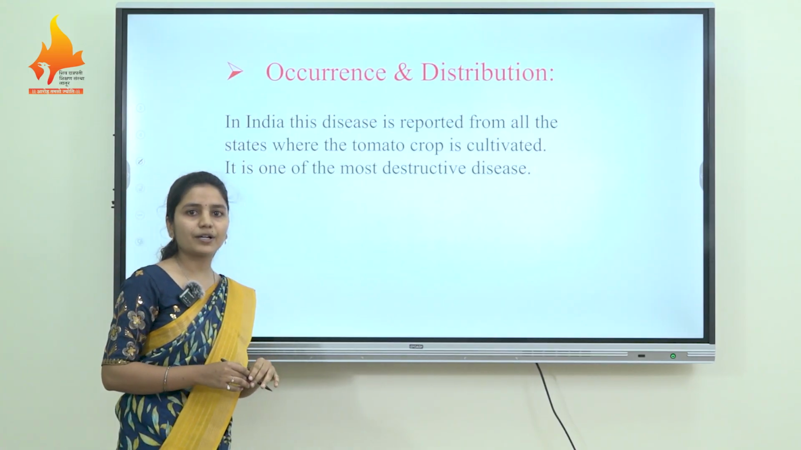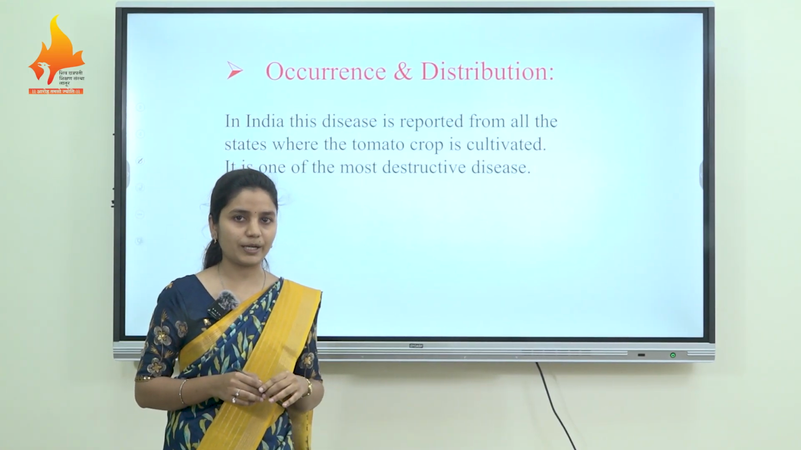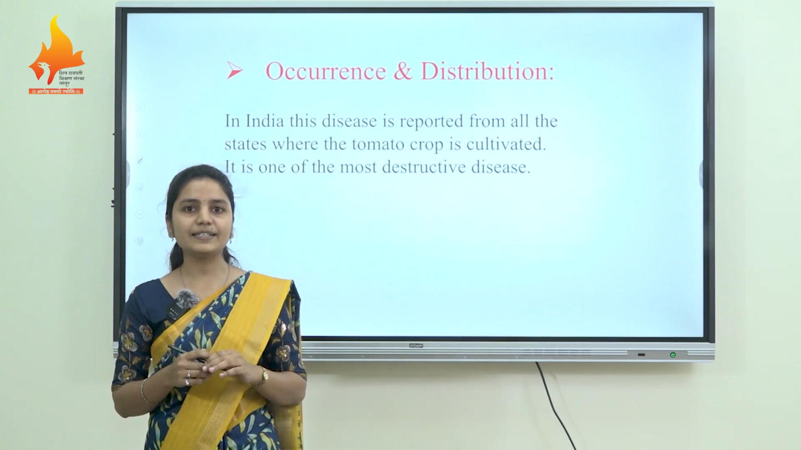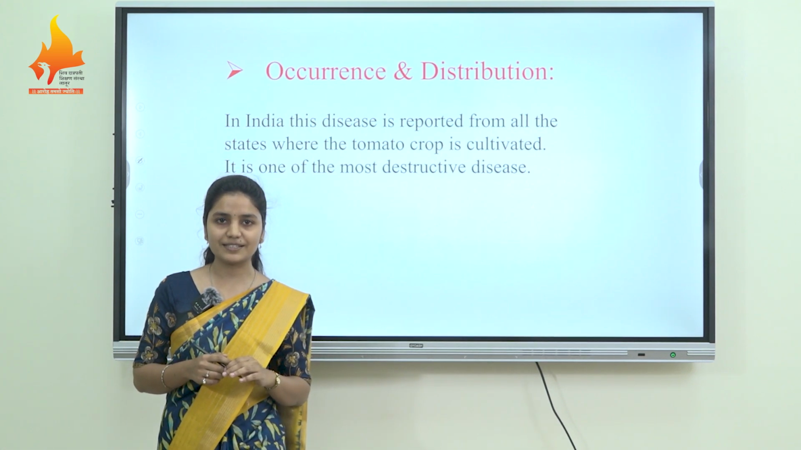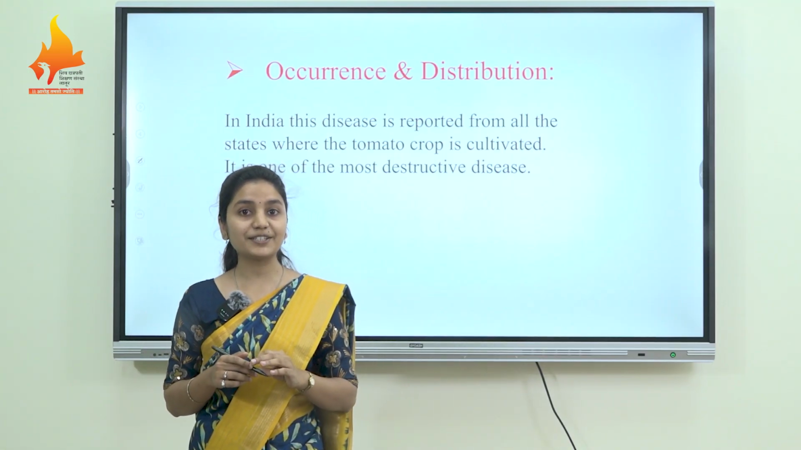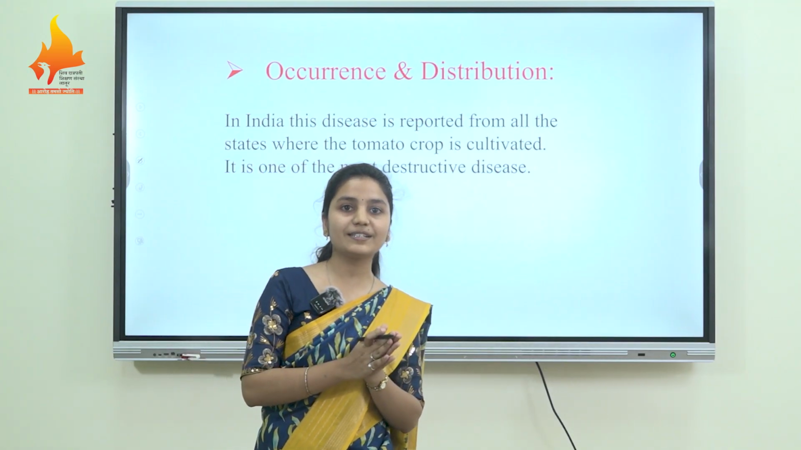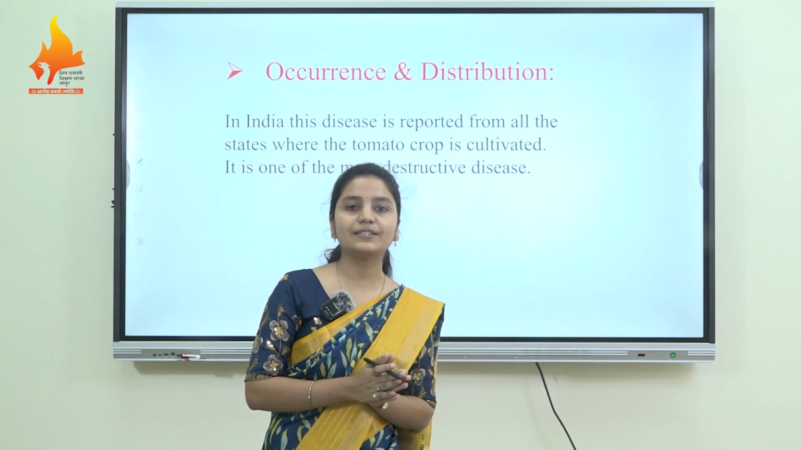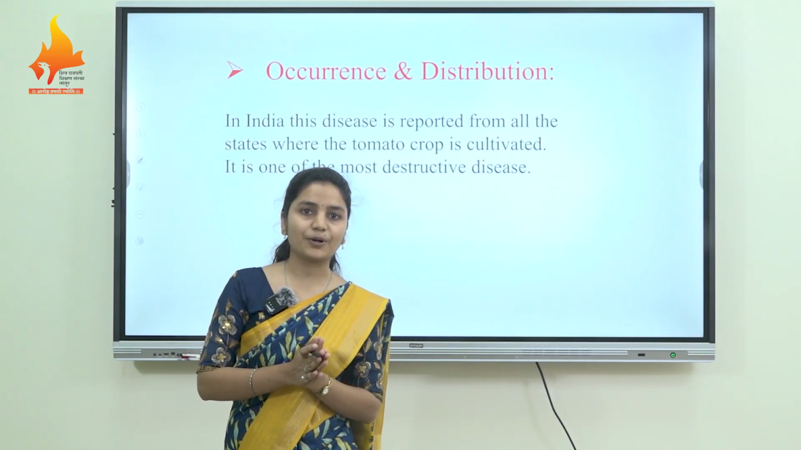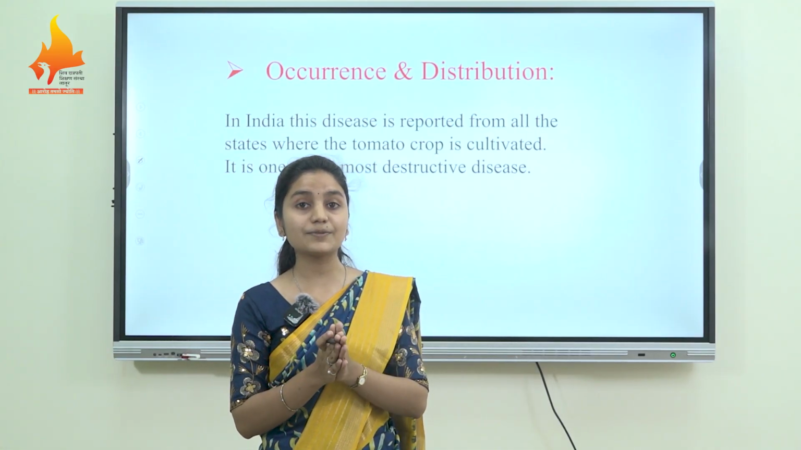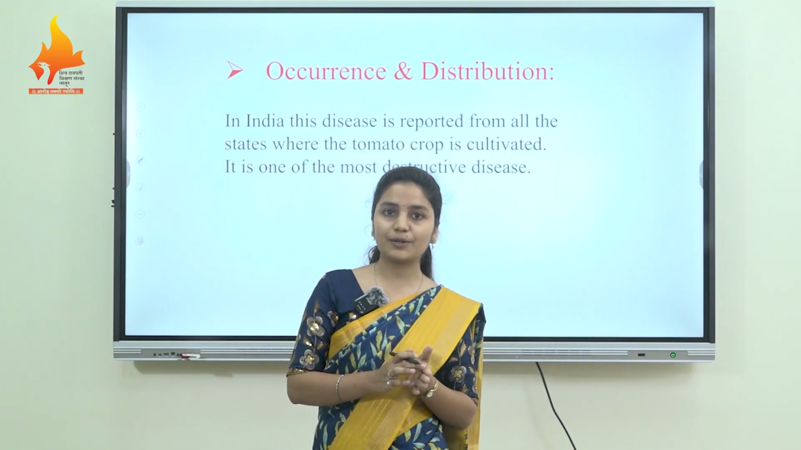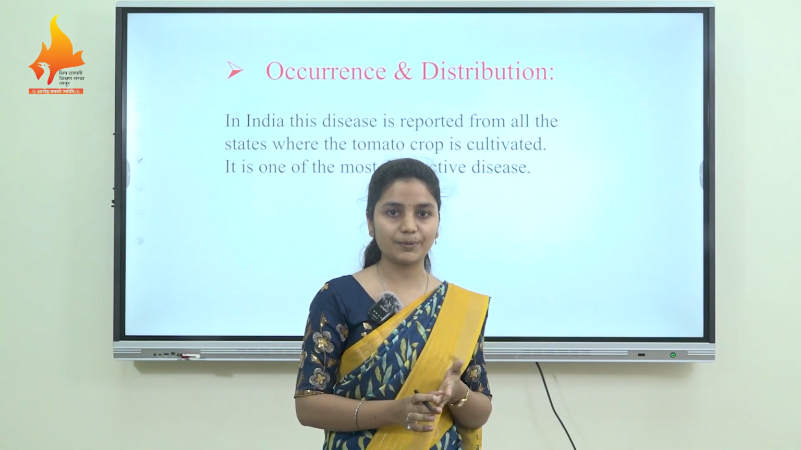Let's discuss the occurrence and distribution of leaf spot of tomato. Tomato is a very important vegetable crop and it is cultivated all over the states. The tomato crop was introduced from western countries to India, and it is cultivated all over the world throughout the year. This disease is reported from states like Maharashtra, Tamil Nadu, Karnataka, Andhra Pradesh, Madhya Pradesh.